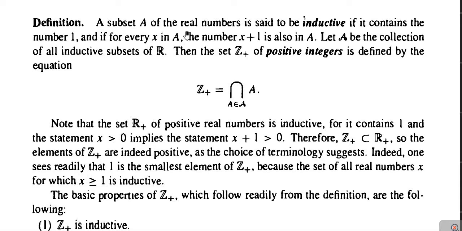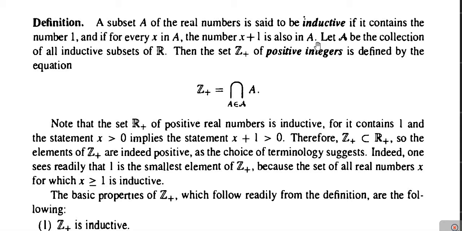The set of real numbers is denoted by R and A is a subset of R. Then the set A is said to be inductive if it satisfies two properties: first, it must contain the number 1, and second, if x is a member of the set A, then x plus 1 must also be in the set A. So if these two properties are satisfied by a subset of the set of real numbers, then that set A is called an inductive set.